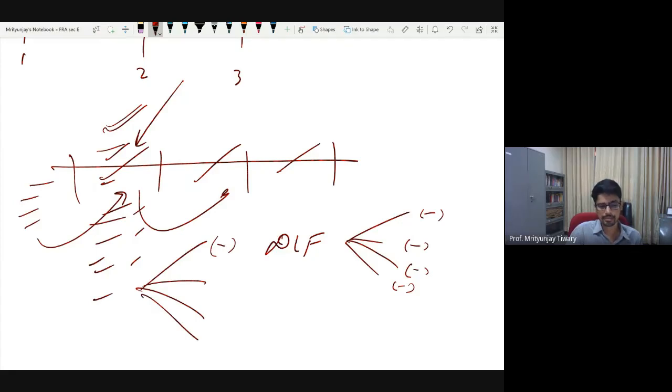ठीक है? समझ आया? So even for this reason, you can go ahead and adopt the completed contract method. In fact, in real life, this is more of a reason why people adopt the completed contract method. For big businesses where the contract is extending, but every year you are doing so many projects, you will not break your head finding out all the completion and then arguing with your accountant about what should be the basis of percentage of completion, and so on and so forth. You will just take a simpler route. You will take completed contract, and the concept that drives this is the materiality concept.